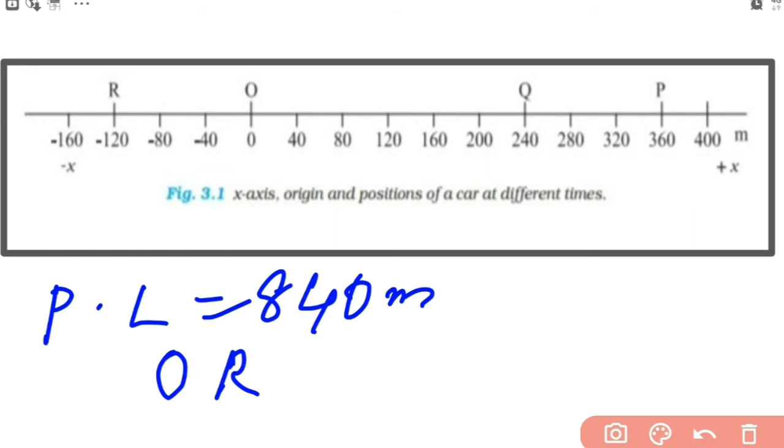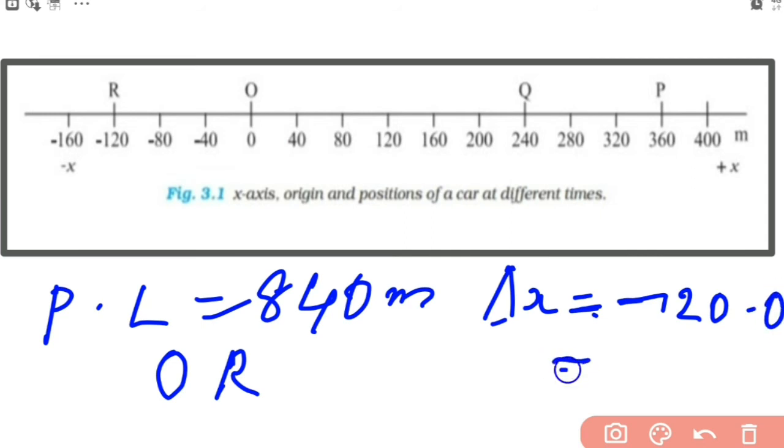Okay. Now what about the displacement? Displacement delta x is equal to what? Displacement is final position minus initial position, that is minus 120 minus the origin, that is 0. So you will get it as minus 120 meter.